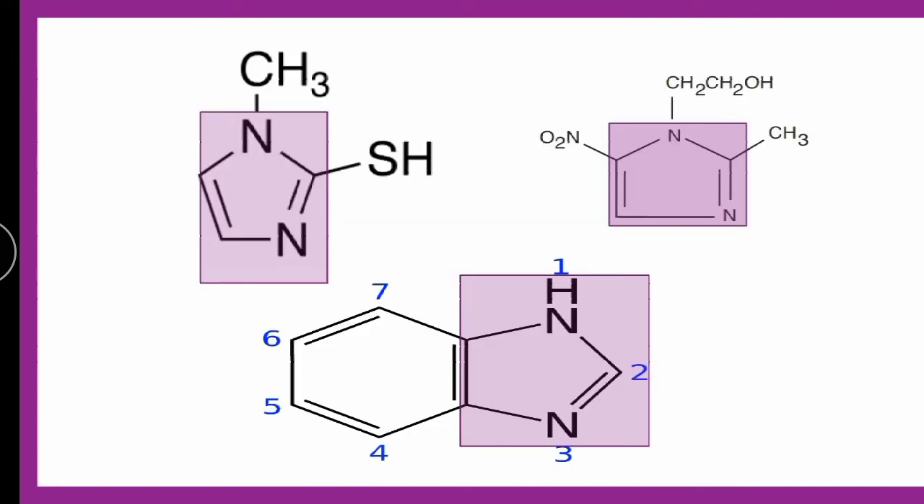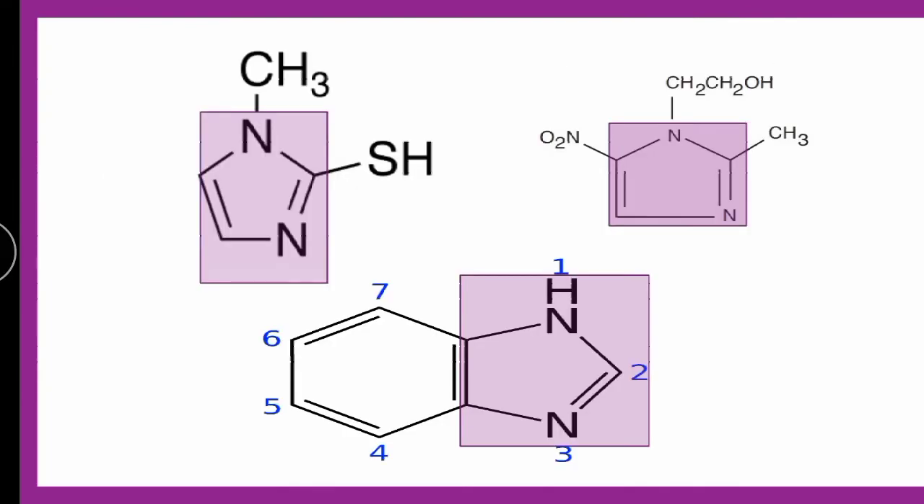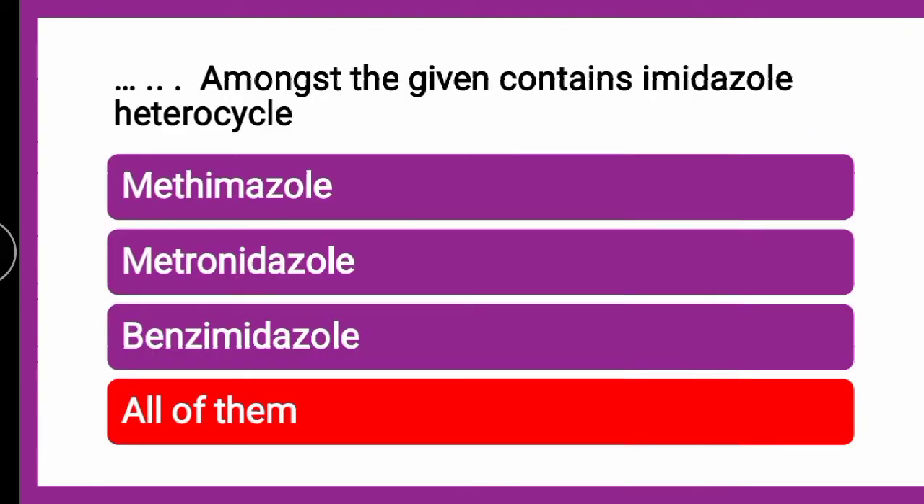So here you can see in the structure, this is nothing but methimazole, metronidazole and benzimidazole. All of these contain the imidazole heterocycle. The suffix "ole" means it is 5-membered unsaturated. The only difference is "diazole", so it is 2-aza, the presence of 2 nitrogens. So it is nothing but imidazole. Now the imidazole containing drugs are methimazole, metronidazole, benzimidazole, etc.